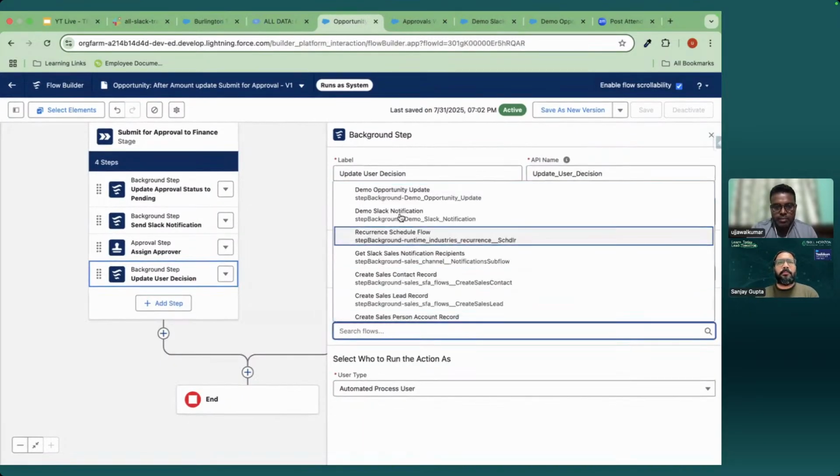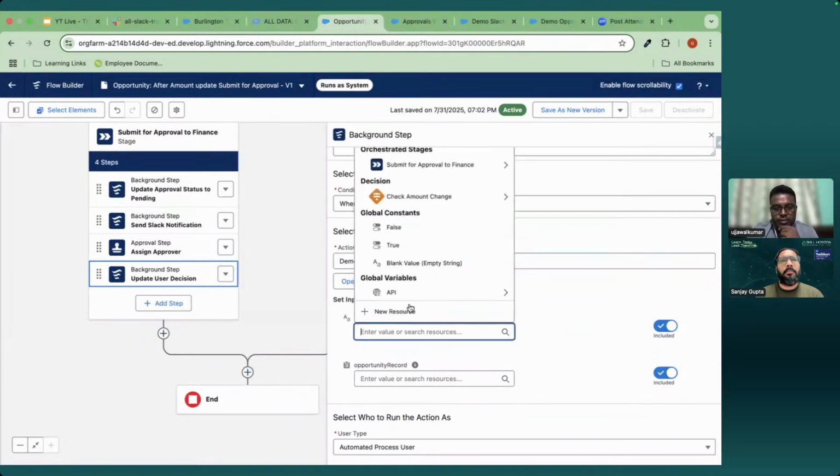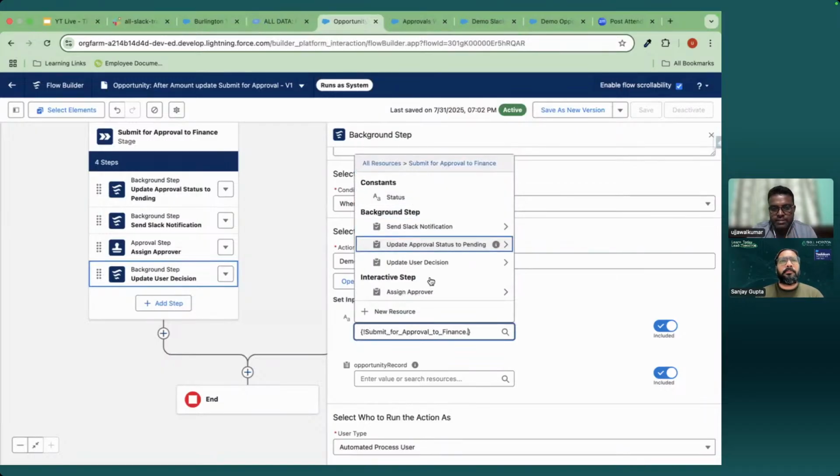And the action name will be demo opportunity update. And approval status would be, we can select, this is the stage, approval stage. Then we will go to this one, send, assign approver.